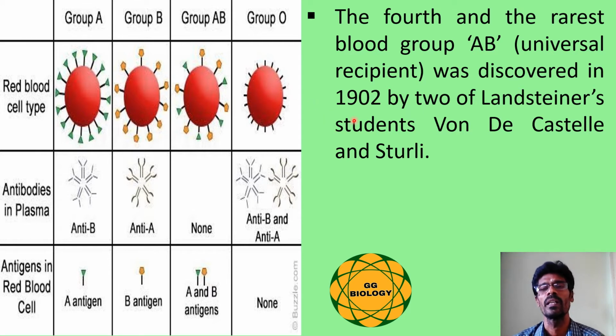Later, in the year 1902, Landsteiner's two students, namely von Decastello and Sturli, discovered the fourth and the rarest blood group, namely AB, which is also known as the universal recipient.